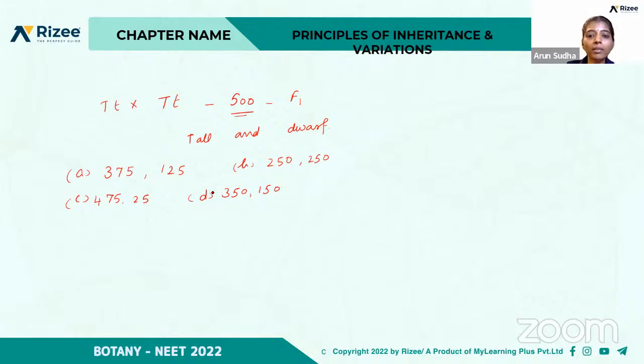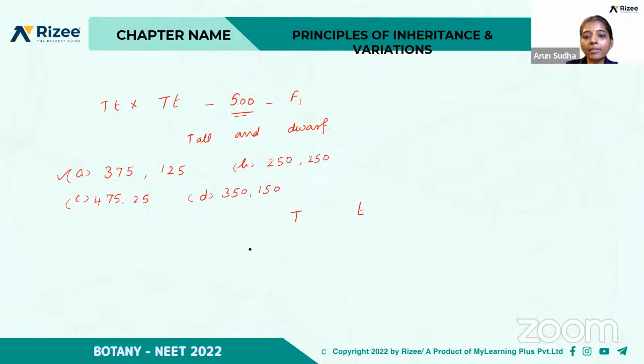So what is the correct answer? The question is, on crossing two heterozygous tall plants, a total of 500 plants were obtained in the F1 generation. So what will be the respective number of tall and dwarf plants obtained in the F1 generation? Maybe you can write it in the form of a Punnett square, right? Yeah, A is the right answer. So how do you find out?